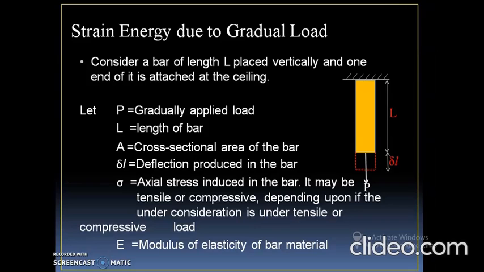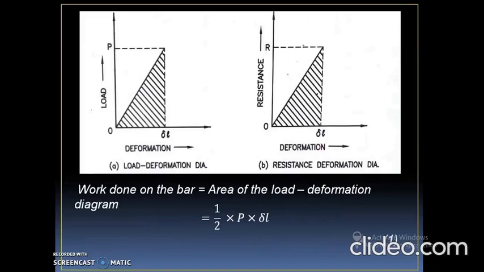When the load is applied to this bar, we are applying a gradually increasing load. The load is increasing by some amount, denoted by P, and deformation is observed. Then we will observe two different curves when the load is applied gradually to the member: load versus deformation and resistance versus deformation. Load versus deformation: when the load is gradually increasing from 0 to a certain value, we will get the deformation, which is denoted by delta L, represented in the first figure.